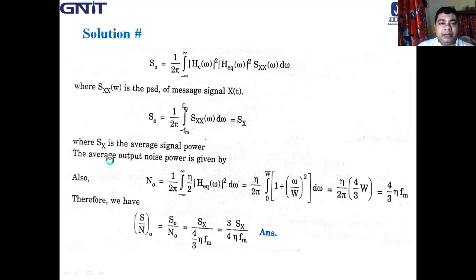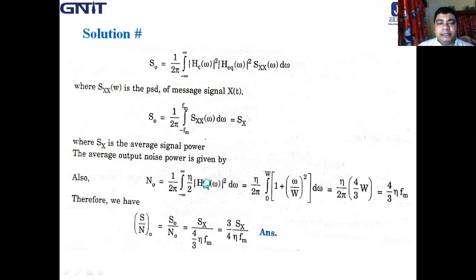Now the average output noise power N0 is 1 by 2 pi, minus infinity to plus infinity, the PSD of the input noise, that is eta by 2, and the response of the receiving filter squared, |H_EQ(omega)| square d omega.